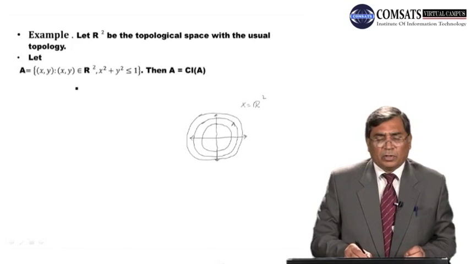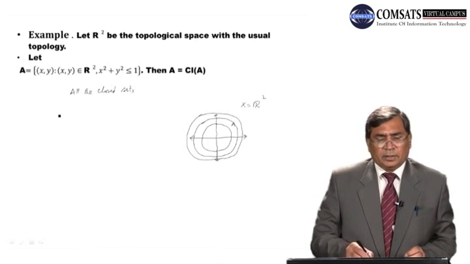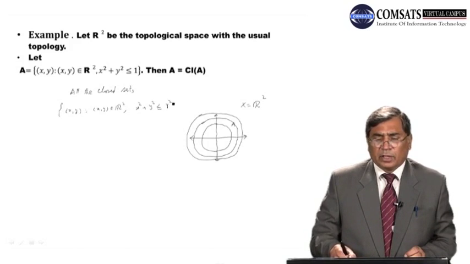So all these closed sets are actually (x, y) such that (x, y) belongs to R2 and x square plus y square is less than or equal to r square, r is greater than or equal to 1.